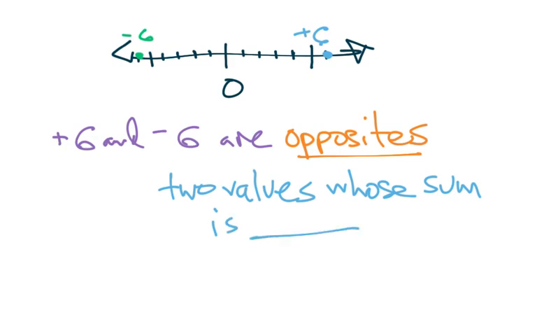Think about all the opposites in the world: -3 and +3, +7 and -7. If we ask ourselves the battle questions, is it a battle? Yes, of course. Who's going to win? Nobody's going to win. So two values whose sum is 0. Well done. Impressed, I must say.